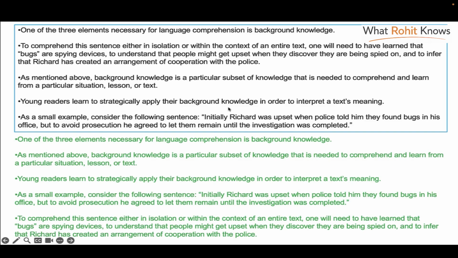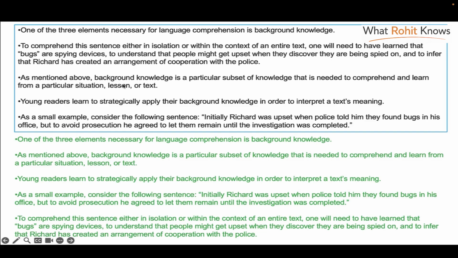Young readers learn to strategically apply their background knowledge in order to interpret a text meaning. So this can be an independent sentence. As an example, as a small example of what? So this paragraph can be. Now the choice is between the first and the young readers. But when you look at it, the first option is much broader. It introduces language comprehension and then points towards background knowledge. And young readers is more specific to background knowledge. That's why, and we always go from broad to more specific in writing. So that's why we pick one of the three elements necessary for language comprehension is background knowledge.